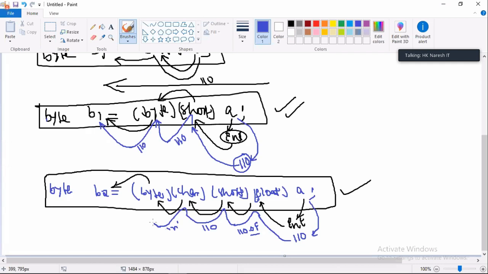Now the single quote n is given to byte. Again it is a number type, so it is converted to a number and returns what value? 110 again. Then 110 is stored in byte. No problem. The final output is 110. Everyone understand the flow of multiple cast operators? Tell me.